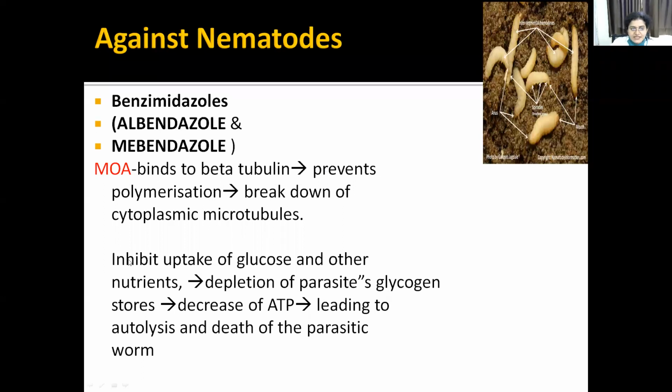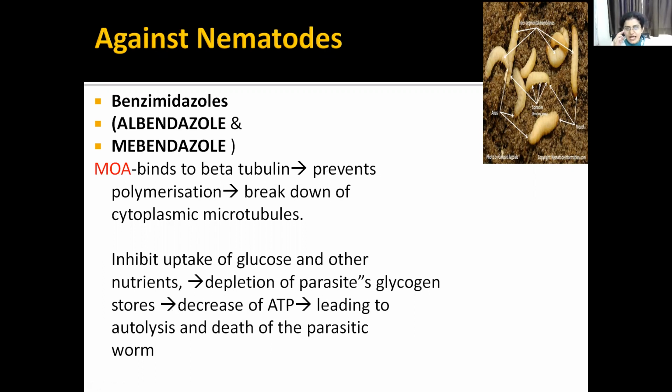And the second mechanism is it inhibits the uptake of glucose and other nutrients, and because of that, there will be depletion of the glycogen in the parasites. No glycogen, no ATP, and that leads to autolysis and death of the parasitic worm.